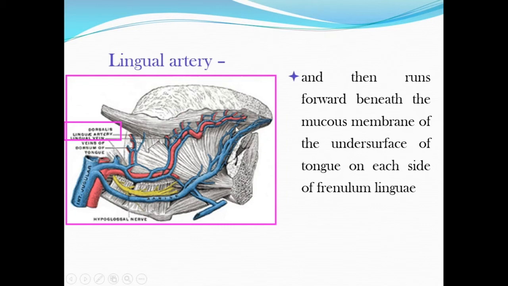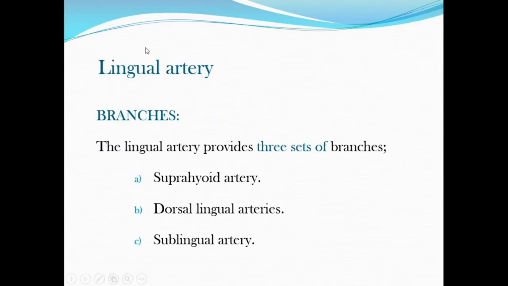On each side of the frenulum linguae we will have this lingual artery. Lingual artery branches, it provides three sets of branches: suprahyoid branch, infrahyoid branch is the branch of superior thyroid artery. So suprahyoid is the branch of lingual artery, and also the dorsal lingual arteries and sublingual artery.